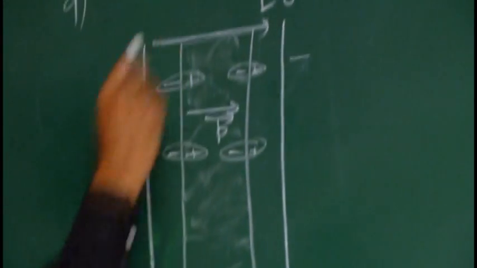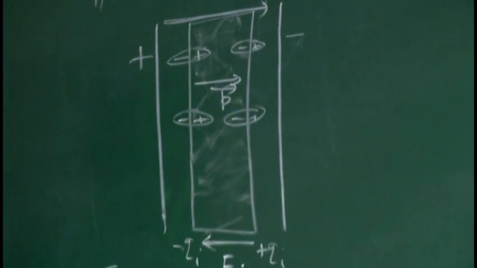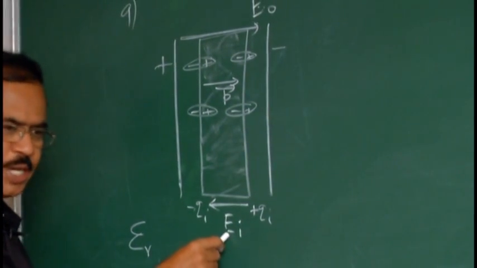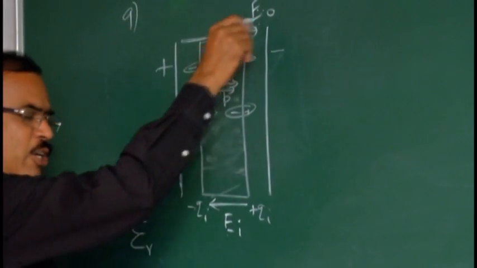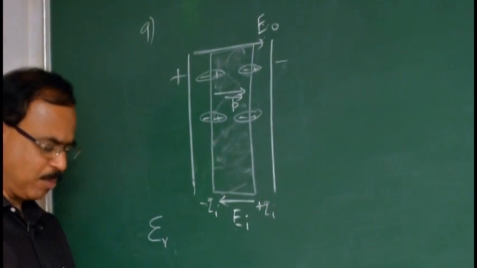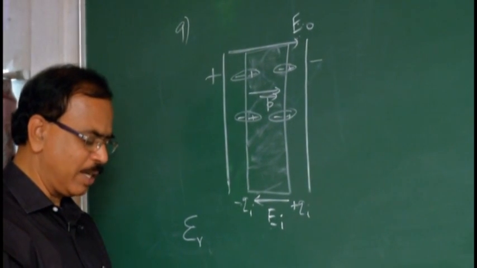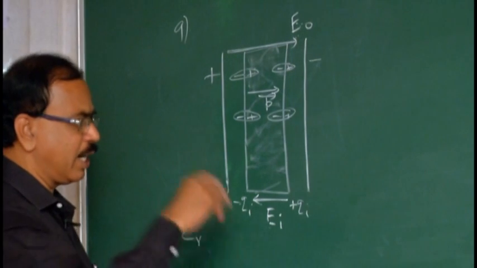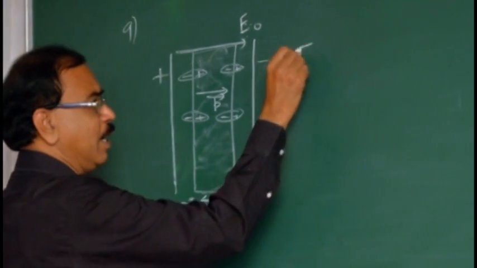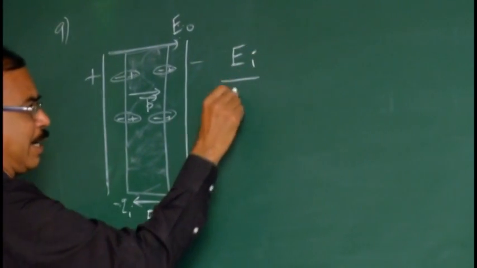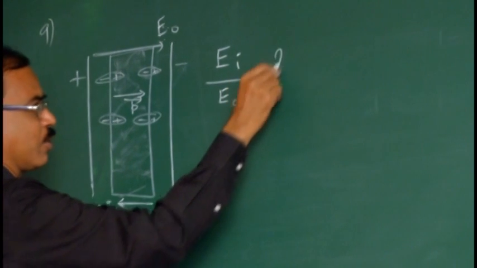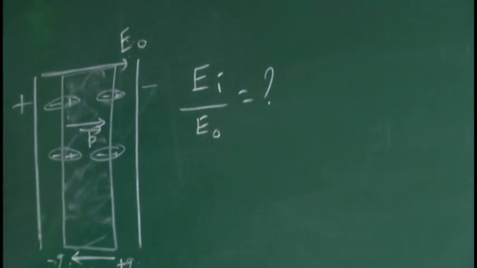This field is inducing this field. So this is induced electric field and this is inducing electric field. The aim of the problem, the ratio of the induced and inducing electric field, meaning EI by E naught is equal to how much in terms of epsilon r, they are asking.